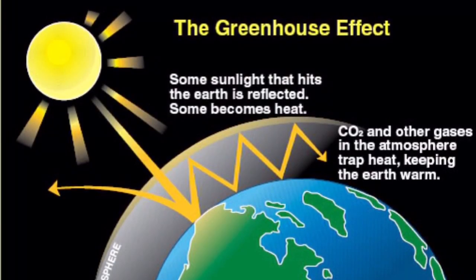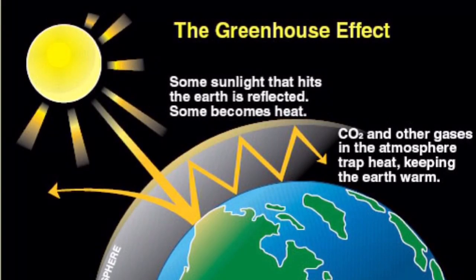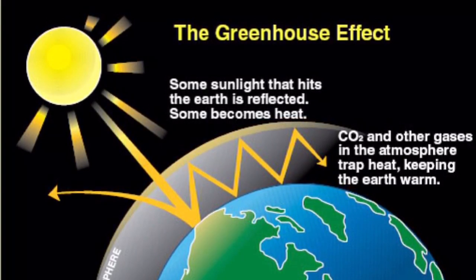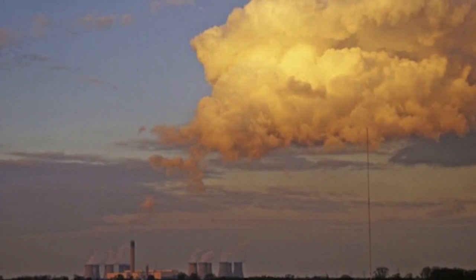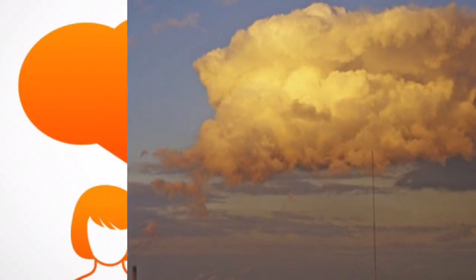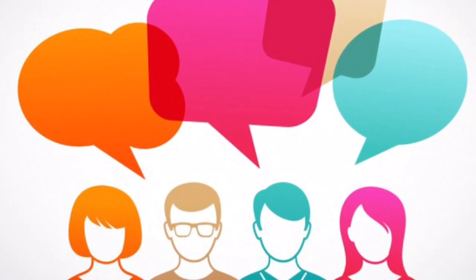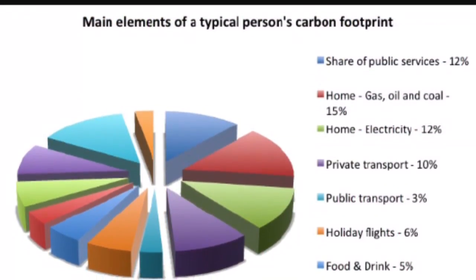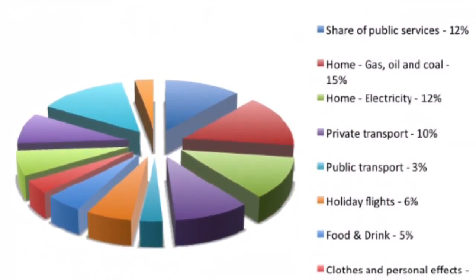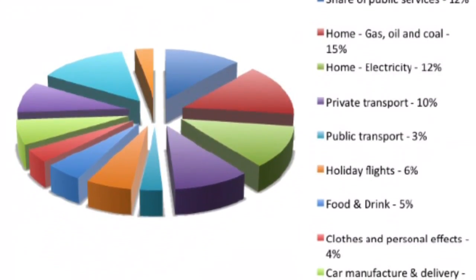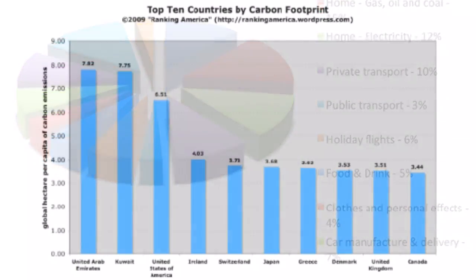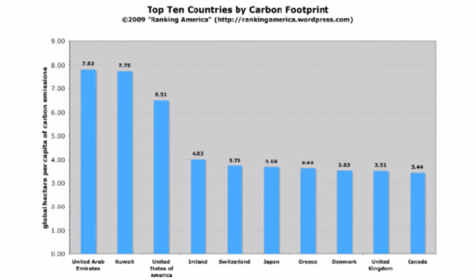Our carbon footprint is a huge concern because the amount of carbon that we take in and use is more than what we emit back. We are demanding more from the Earth than we can provide. In a 2013 survey, CO2 represented 84% of Earth's greenhouse gases. It also stated that each year the world uses 30 billion tons of carbon. The first graph shows what a typical person in a modernized country would use for carbon. The second graph shows the top 10 countries which use the most carbon of 2009.